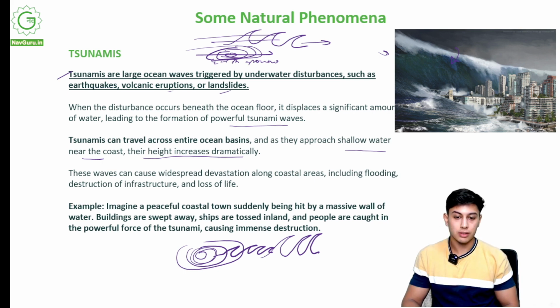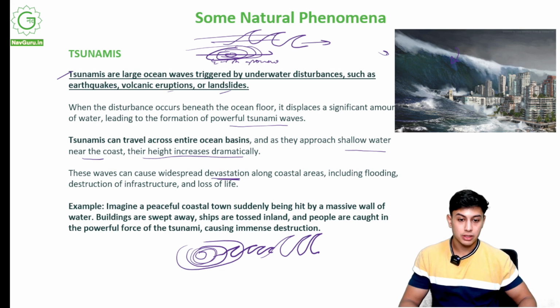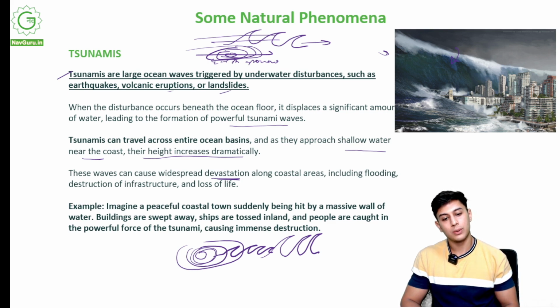These waves can cause widespread devastation. Devastation means destruction, damage, along the coastal areas, including flooding, destruction of infrastructure, and loss of life. So the only way you can save yourself from a tsunami is to evacuate that area, go away from that place, because there is nothing stopping a tsunami. Imagine a peaceful coastal town suddenly being hit by a massive wall of water like this, a big wall of water bigger than buildings, bigger than houses.